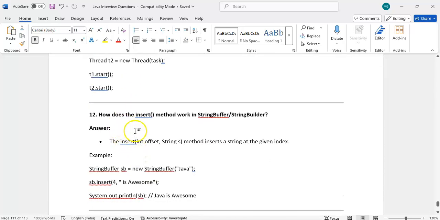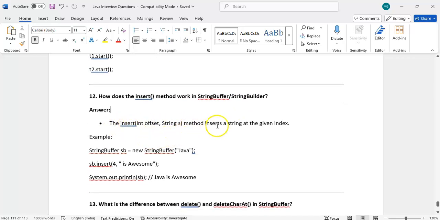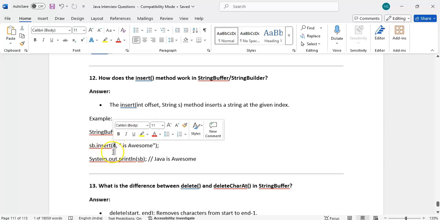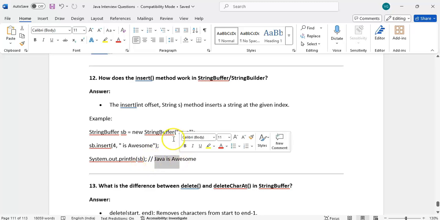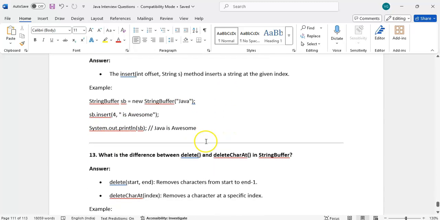How does the insert method work in StringBuffer and StringBuilder? By using the insert method we can insert a string at a given index. Suppose StringBuffer is Java, and I want to insert at the fourth index, so it becomes Java is awesome. If we print like this, see here 0 1 2 3, Java is up to index 3, and from the fourth position onwards it will add a space and then is awesome. By using the insert method we can insert at a given index.